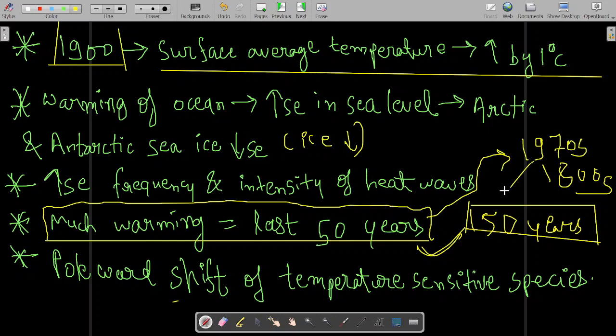The 1970s was the era when people started purchasing automobiles. So a lot of petrol and diesel burning started in the 1970s. That's why much of the global warming has taken place in the last 50 years, because of automobile exhausts. Automobile exhausts are the biggest contributor.